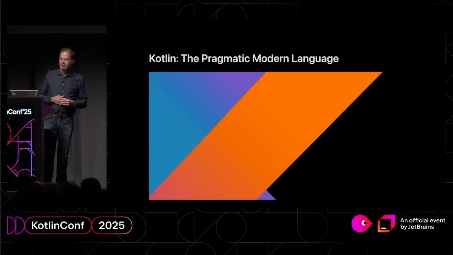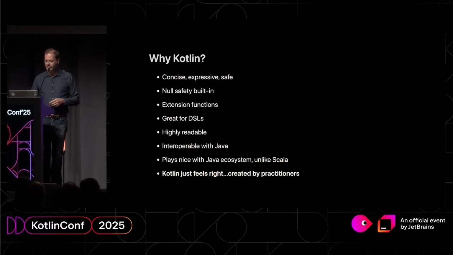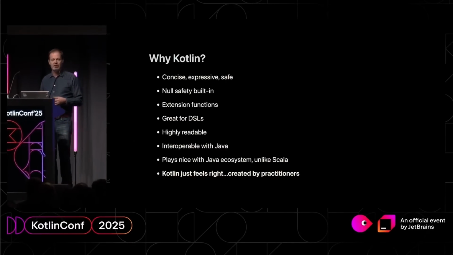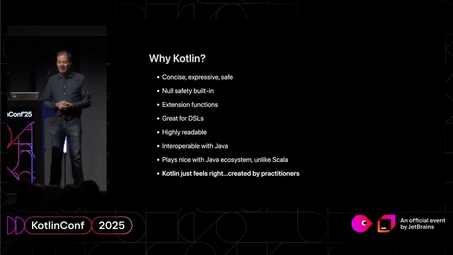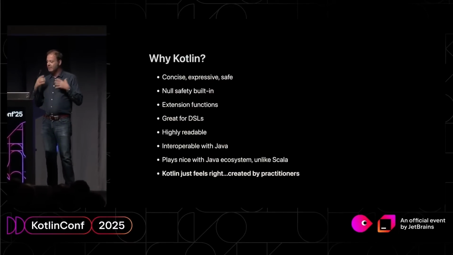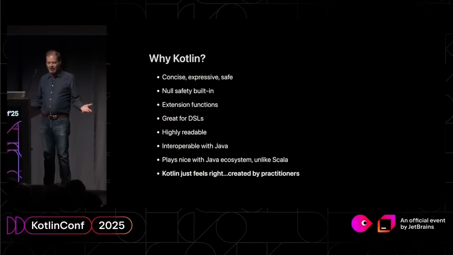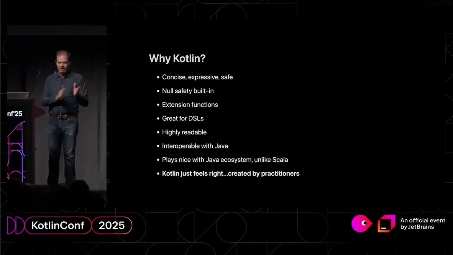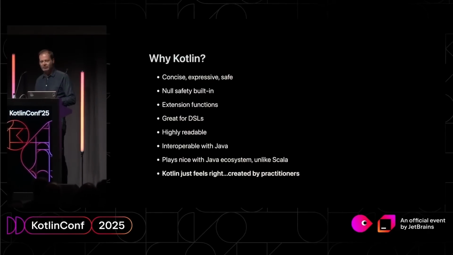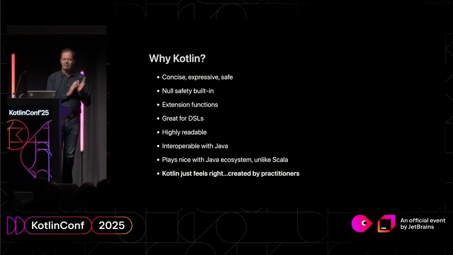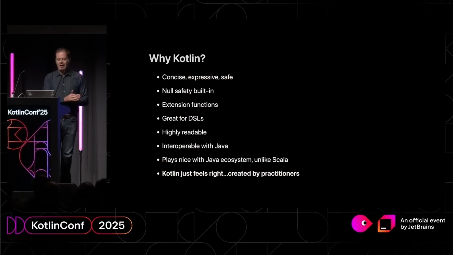Kotlin, I see as a very pragmatic modern language. Why is it good? Well, I probably don't need to spend too much time on that to this audience. It's quite concise, it's expressive, null safety is a very good thing. Extension functions, I started off a little skeptical about, but I've now got extension function religion. I can see how they can be used quite safely.